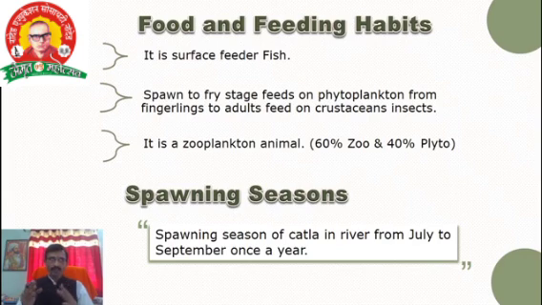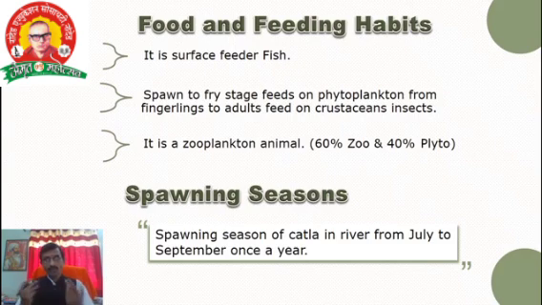The next aspect of the biology is the food and feeding habit of Catla. Already I told that it is a surface feeder fish. Next, the stages in fishes are spawn, fry, fingerlings and adult. From spawn to fry stage, it feeds upon phytoplankton.